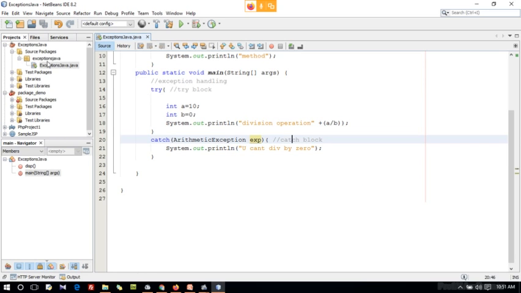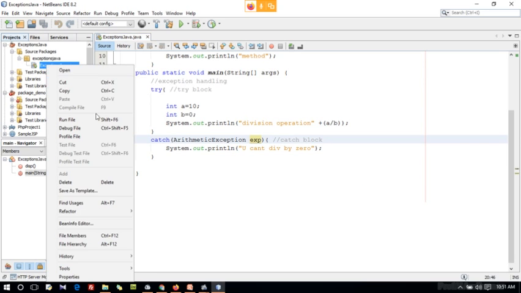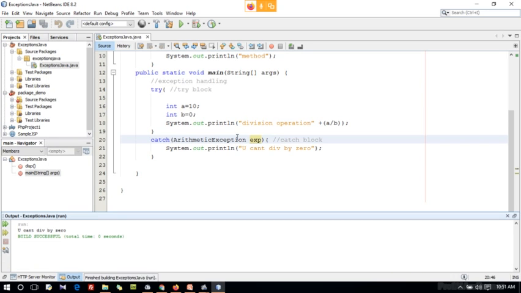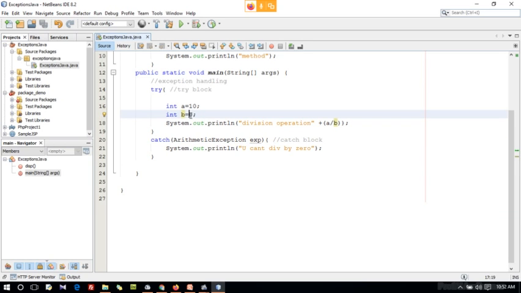And you can print only this. Run the file. See, I'm only getting this, you can't divide by 0. So the user can understand they have given the input 0, and again they will not make the same problem by giving that input. So they properly give input like 10 and 10.